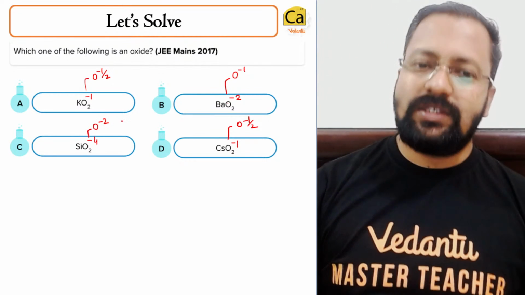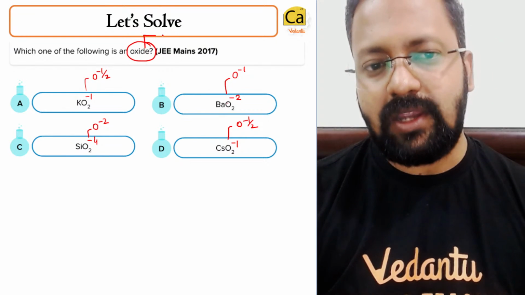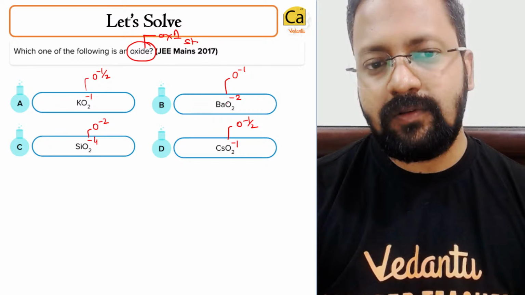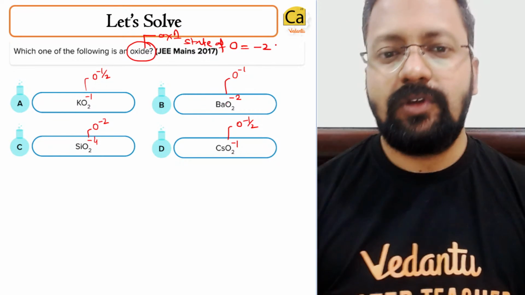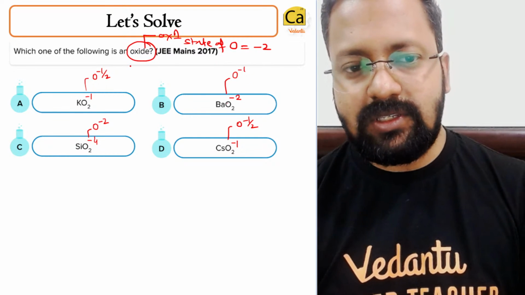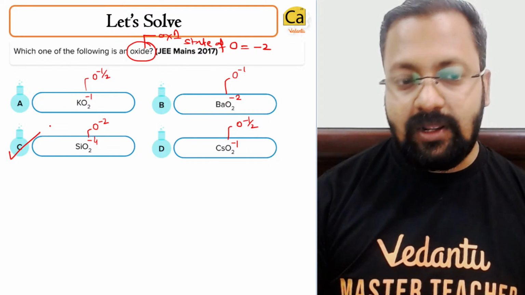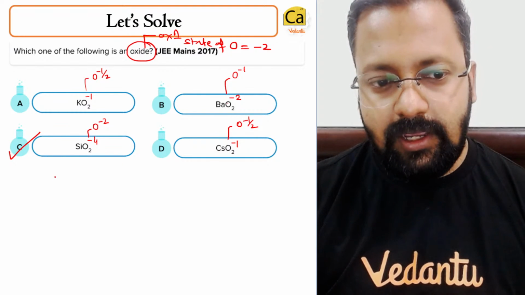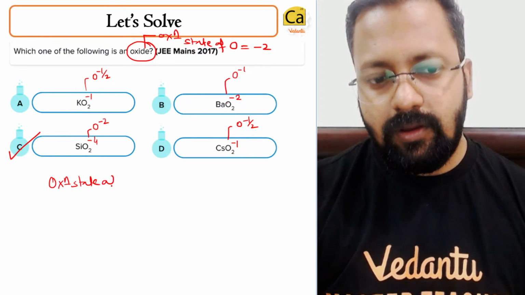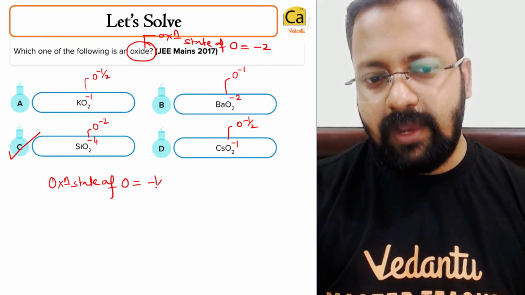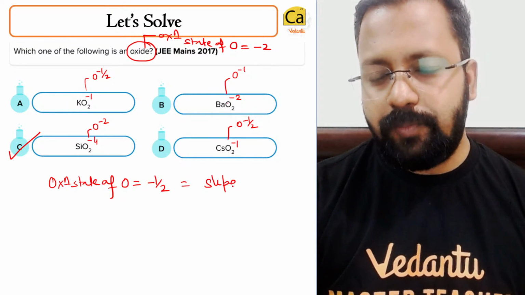So what is an oxide? An oxide is an entity in which the oxidation state of oxygen is -2. So this is an oxide, and the right answer will turn out to be C. If the oxidation state of oxygen is -1/2, it is known as a superoxide.